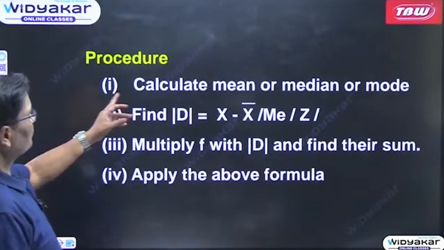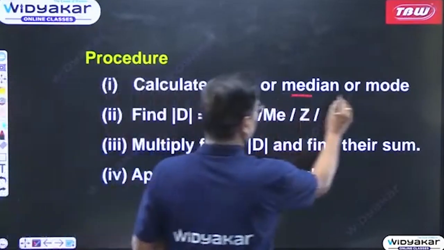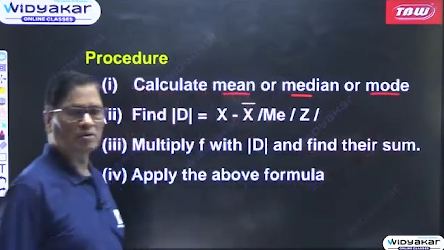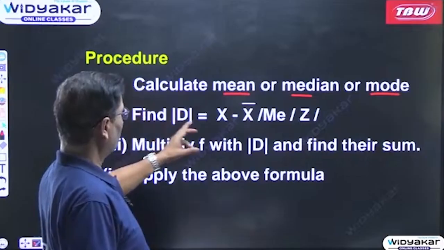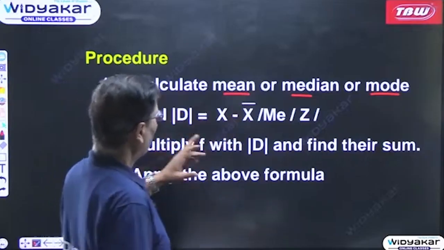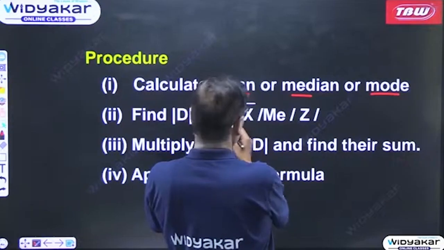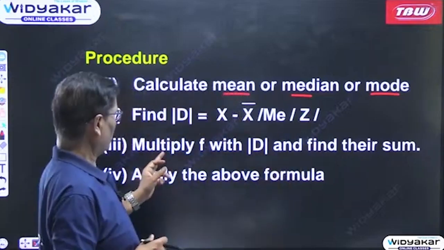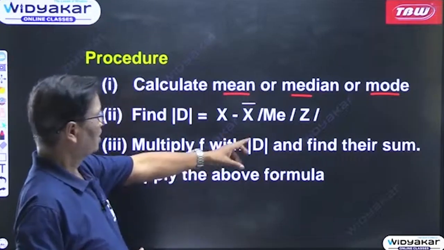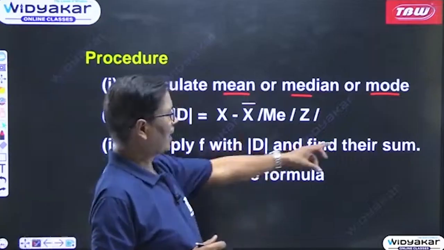Then this is the procedure. First of all, calculate the mean or median or mode from where you are going to calculate the mean deviation. Then find d mod, that is x minus x bar or x minus median or x minus z. Then multiply f with d modulus and find their sum.